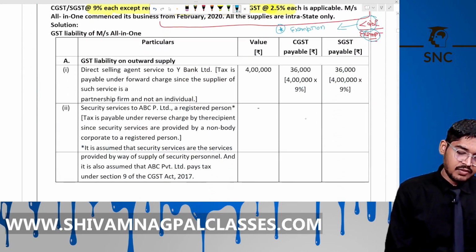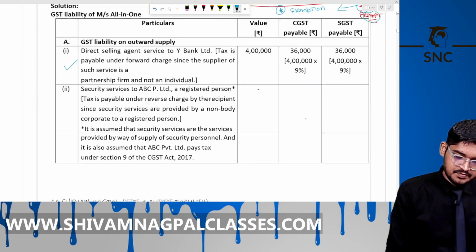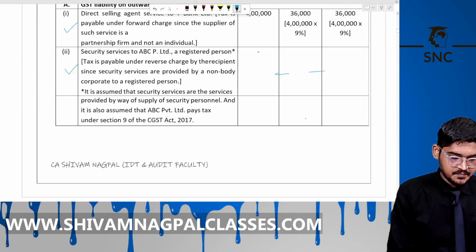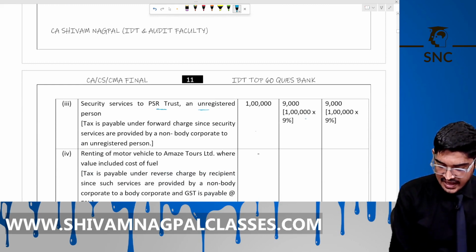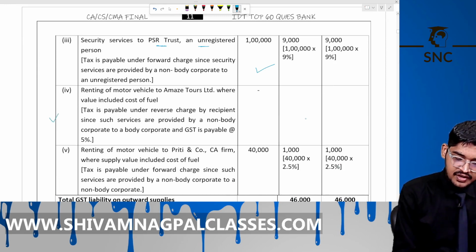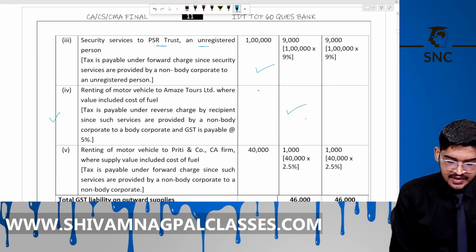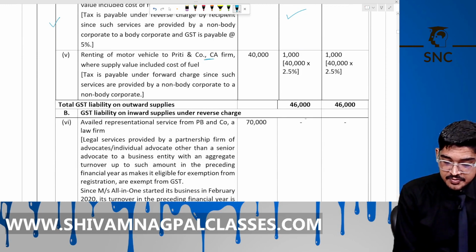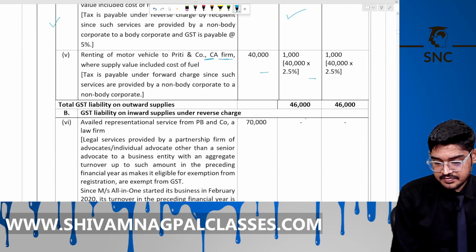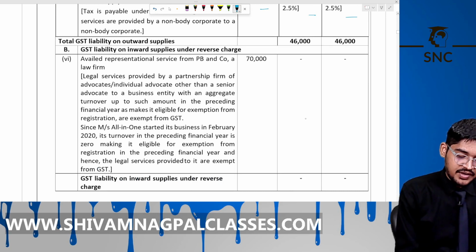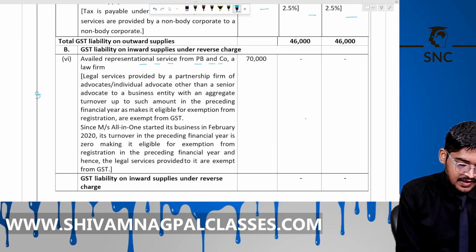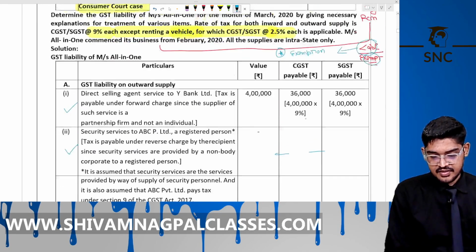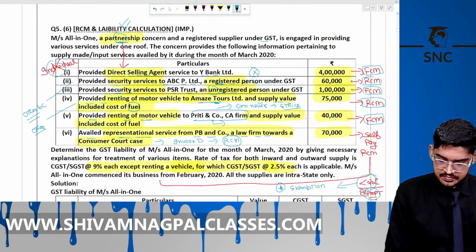Now, so number 1, exemption will apply, RCM will apply, no tax on it. Again, to CA, to a trust that is unregistered, exemption will apply. Renting a motor vehicle to a body corporate, RCM will apply. Renting a motor vehicle to a CA firm, not a body corporate, then exemption will apply. Okay. Now, taking the legal services from PBN company, this is our inward supply, but our turnover is less than,